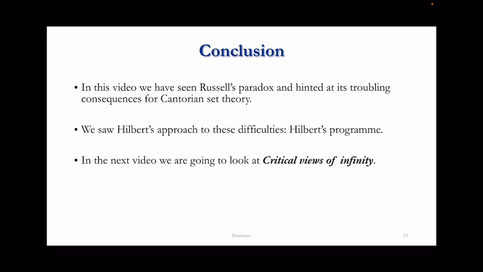I would like to conclude this video with the following thoughts. In this video we have seen Russell's paradox, and we hinted at its troubling consequences for Cantorian set theory. We saw Hilbert's approach to these difficulties through Hilbert's program. And then we saw the circularity that some authors like Poincaré and Russell thought was a key element of paradoxes such as Russell's.